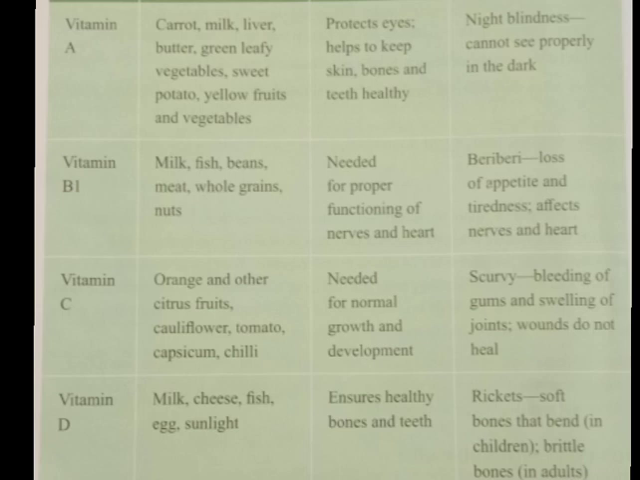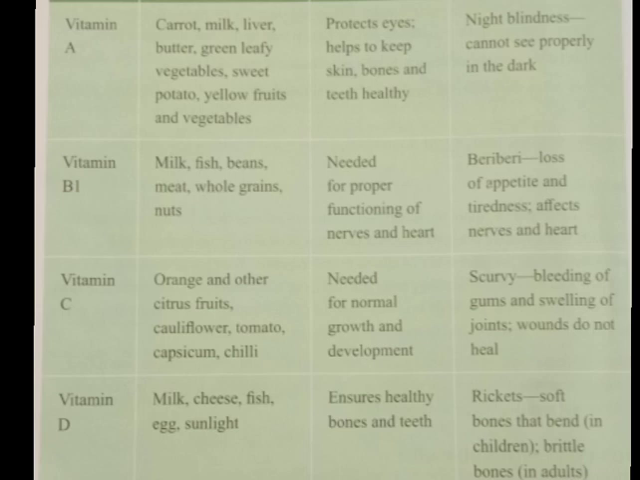The next is vitamin C. Vitamin C is rich in orange and other citrus fruits, cauliflower, tomato, capsicum, and chili. It is needed for normal growth and development of the body. Vitamin C deficiency leads to the disease scurvy, that is, bleeding of gums and swelling of joints. Wounds do not heal.